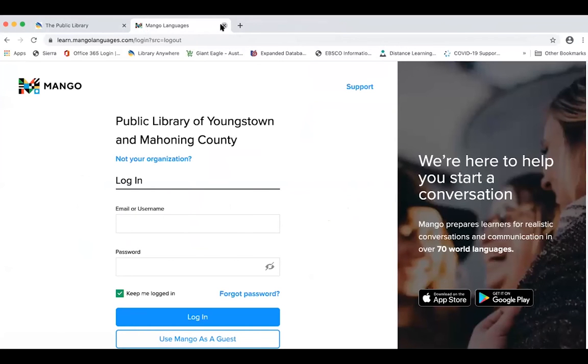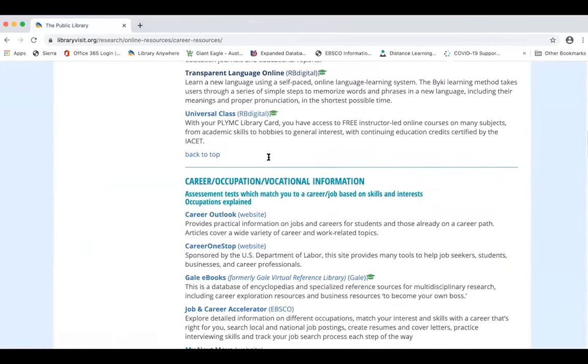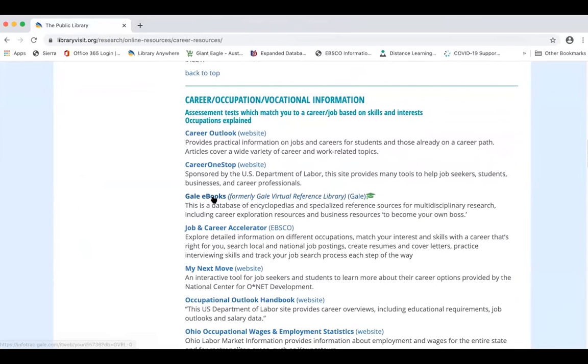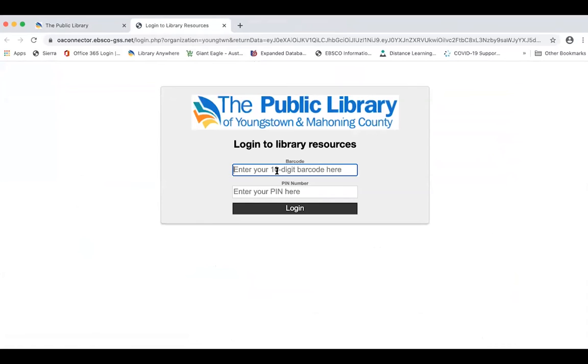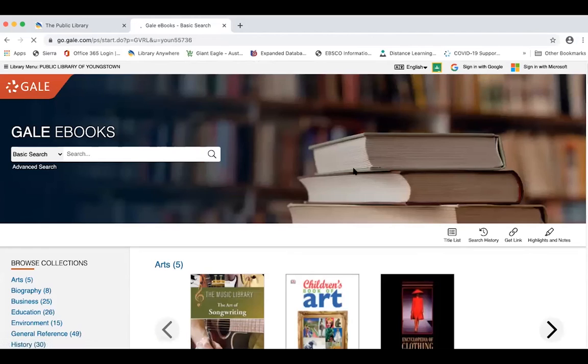So that's the last of our educational resources. From here, we're going to move on to this career and occupational vocational information section and take a quick look at Gale eBooks. We'll get logged in here. Whenever you're outside the library, it does make you type in your card number.